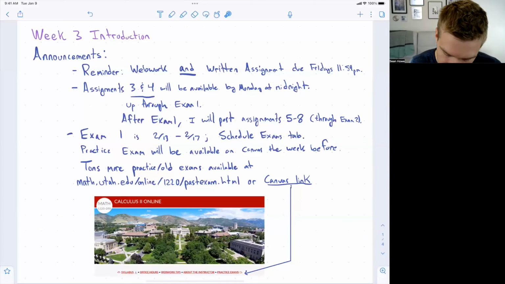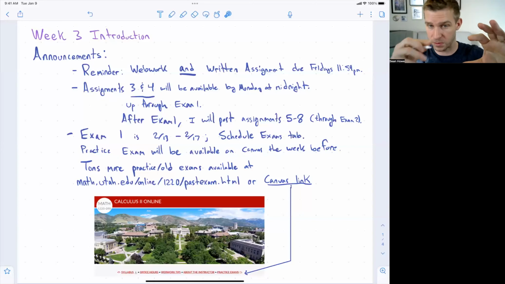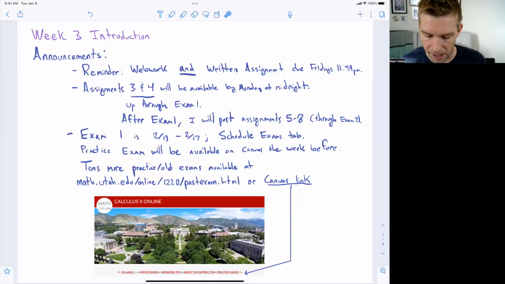There will be a practice exam available on Canvas the week before. So when you take the exam in the proctoring center, if you haven't done this already, what happens is the exam is on Canvas. Some of the problems you submit on Canvas, and for some of the problems the problem is on Canvas, but you write it down on a sheet of paper, and that gets scanned and sent to me to grade. So if you want to, there will be a practice exam available on Canvas the week before that will let you practice both the material and that structure.